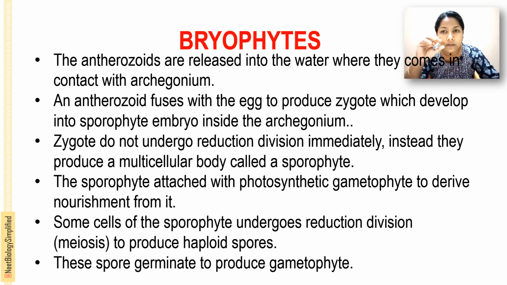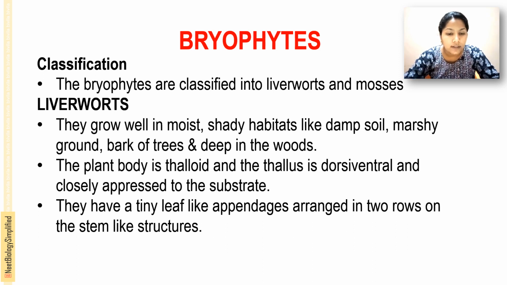And some cells of the sporophyte undergo reduction division to produce the haploid spores, and these spores germinate to produce the gametophyte. And bryophytes are classified into liverworts and mosses.